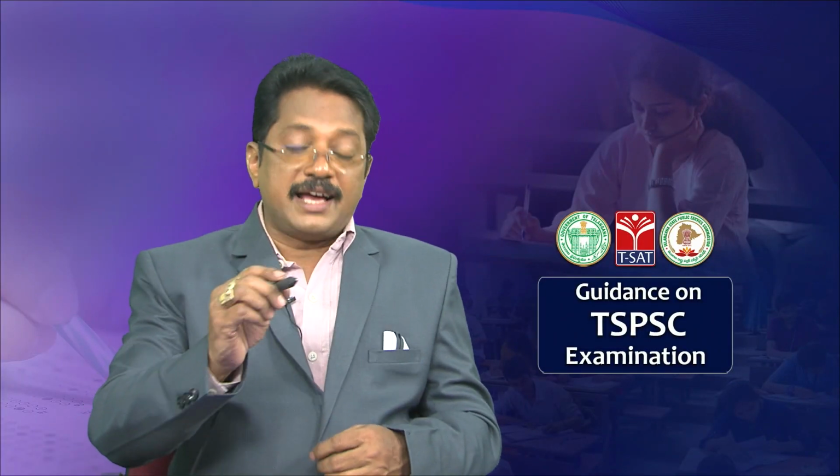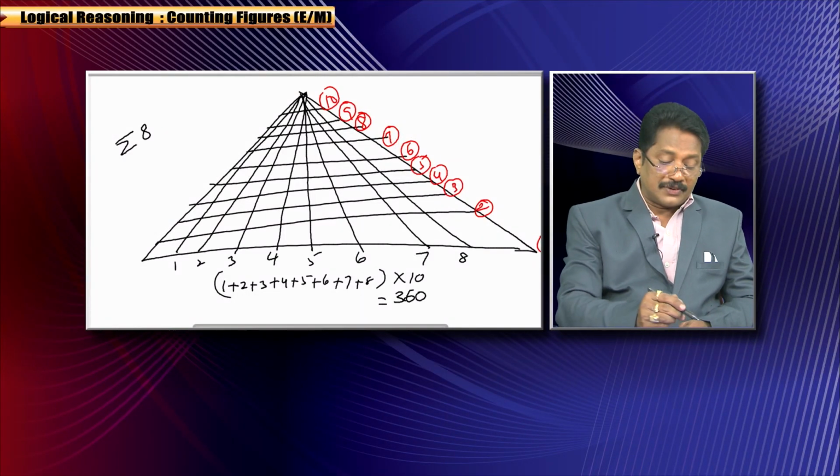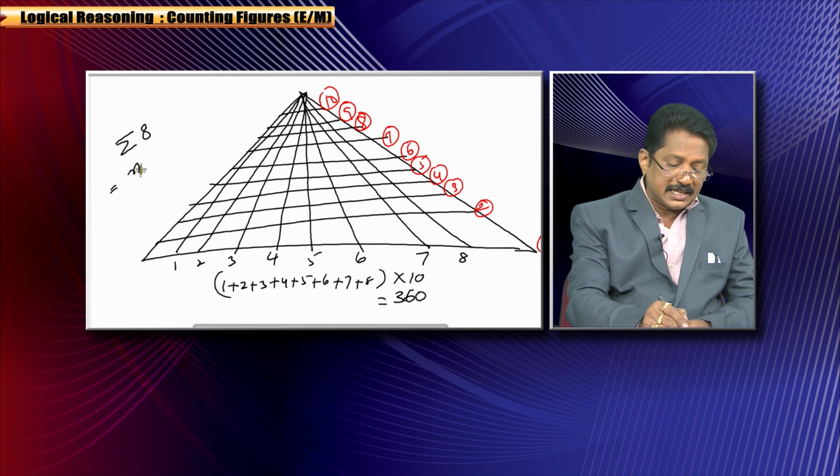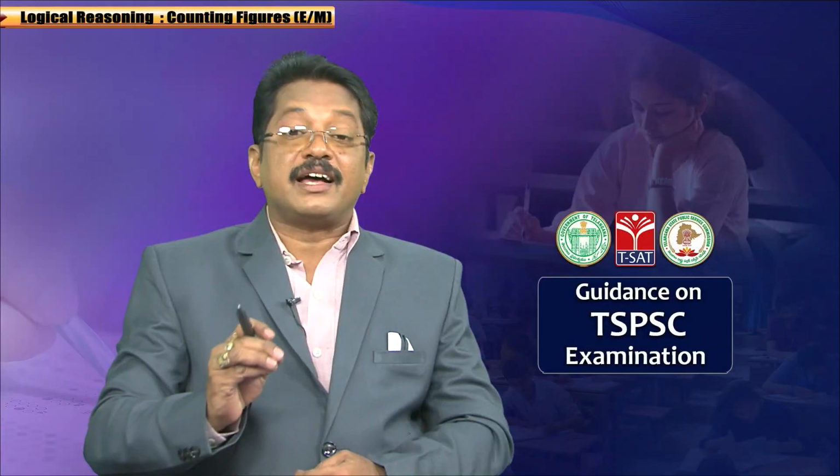That is sigma 8. The formula for sigma n means n of n plus 1 by 2. Here n is 8. So 8 of 8 plus 1 by 2. 2 1s are 2, 4 9s are 36. Clear? We got the same value. 36 10s are 360. So in this diagram there are 360 triangles.